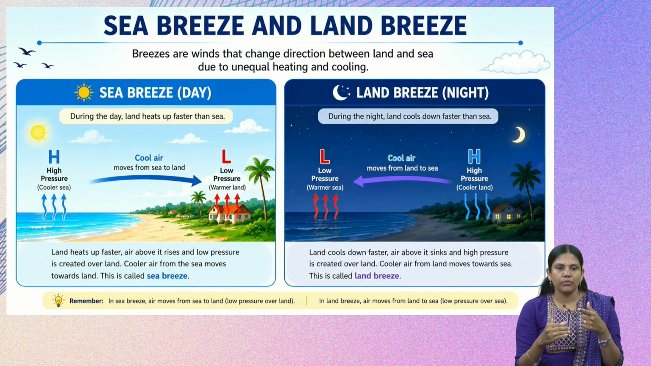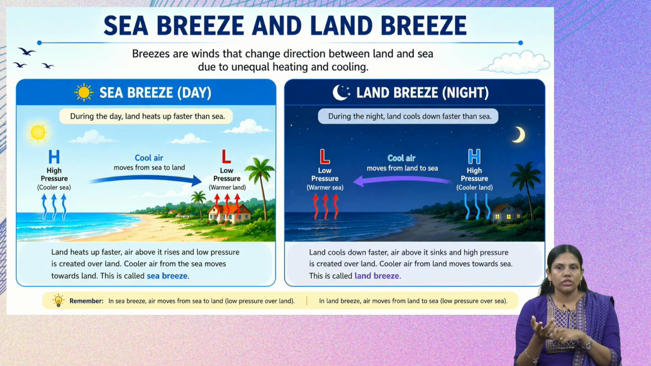Here the questions can be asked like which among the following is the condition for the sea breeze, or they may give you the exact definition of the breeze, like how it is moving from the sea to the land, and ask which kind of breeze it is. These kinds of questions can be expected.